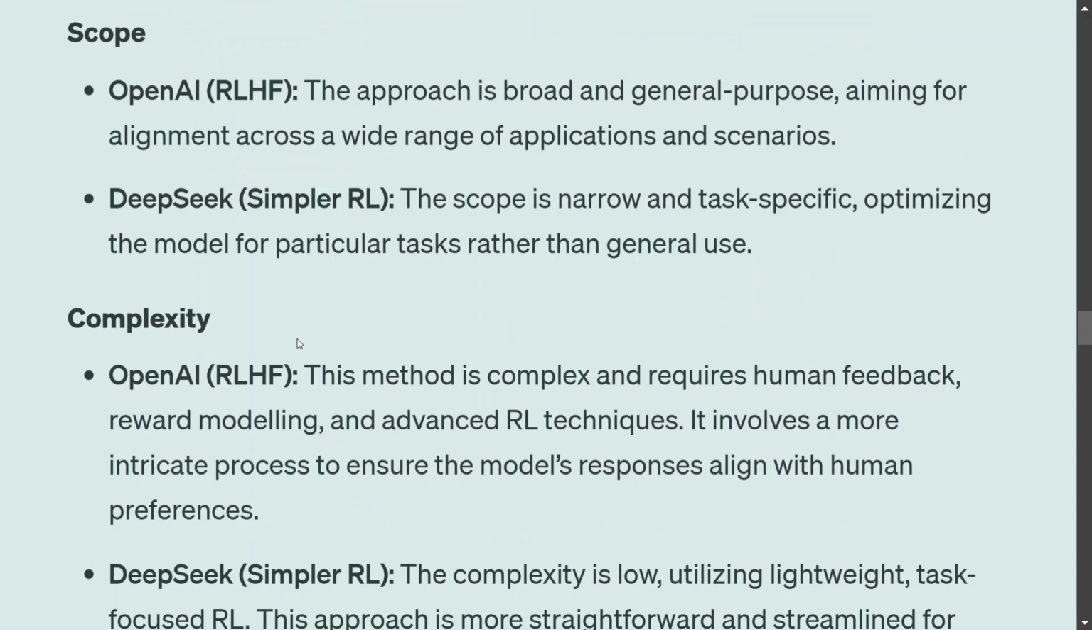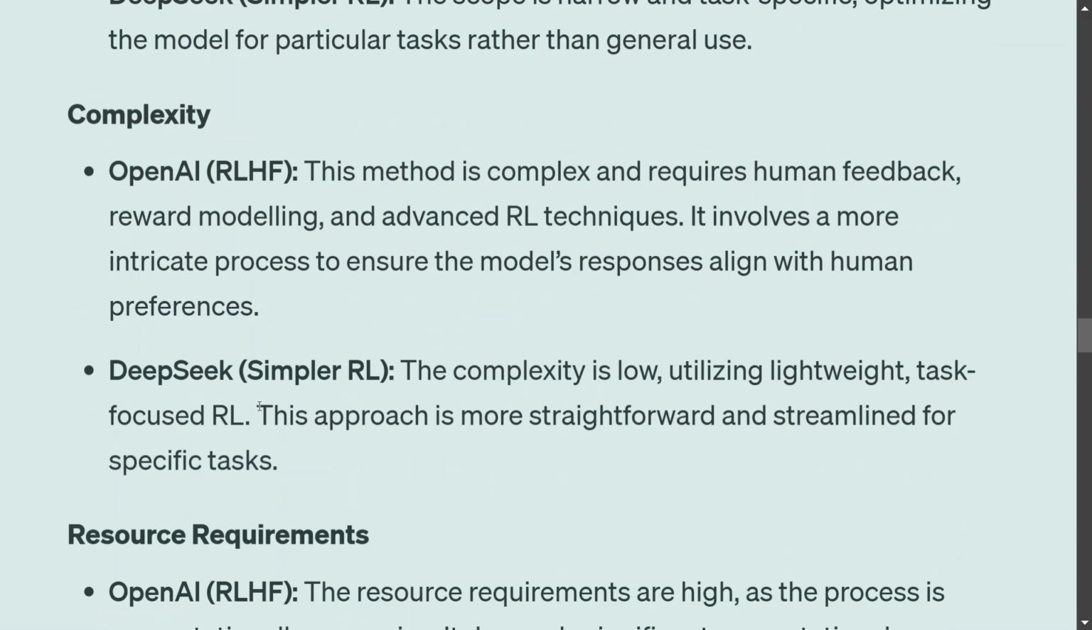Talking about complexity, RLHF is a very complex method requiring human feedback, reward modeling, etc. While in case of DeepSeek, the simpler RL method used is quite simple and utilizes lightweight task-focused reinforcement learning. So it is not as complex as OpenAI's RLHF, and that is why the US stock market broke, because they came to a realization that LLMs can be trained at a very low cost as well. If RLHF is not involved, you don't require human feedback, and it is not that complex using simpler RL.